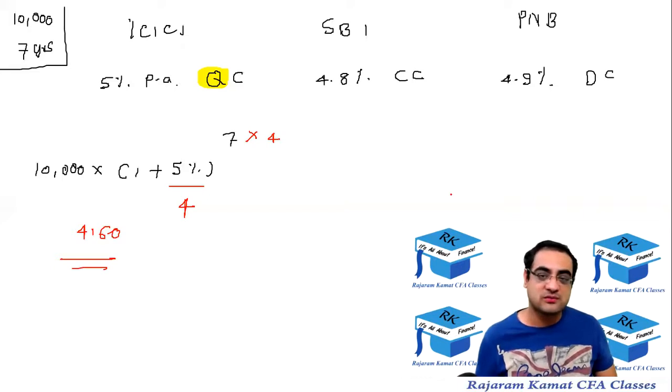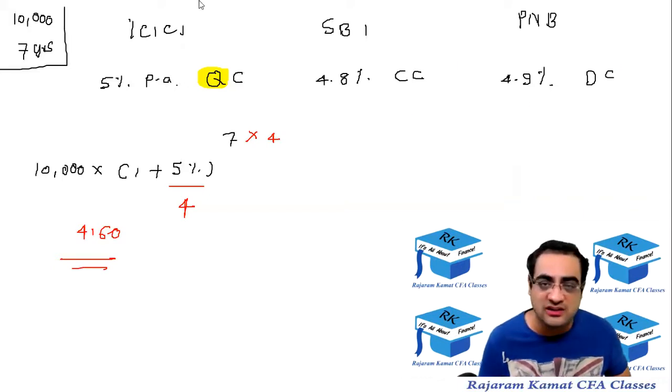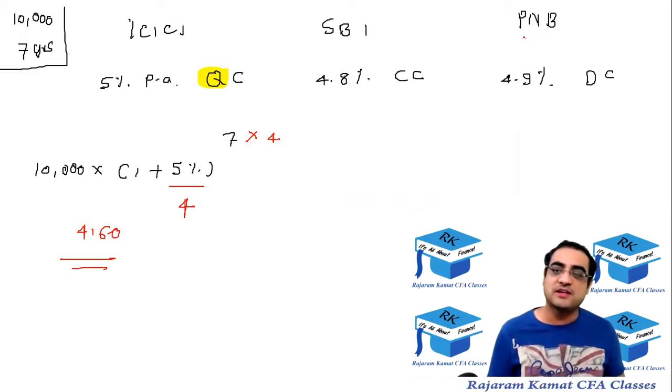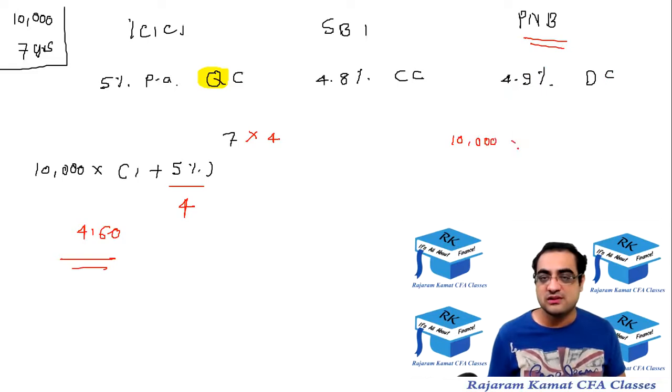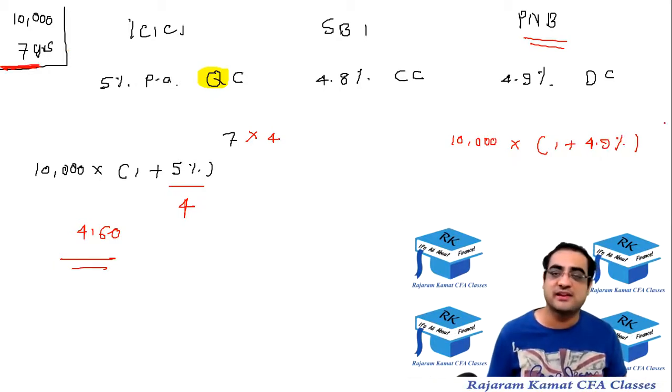All right, let's move on, not to SBI, but to Punjab National Bank. So 10,000 into 1 plus R. That R is 4.9% for Punjab National Bank, raised to 7 years, because I'm making a 7-year FD. But this time it's daily compounding.